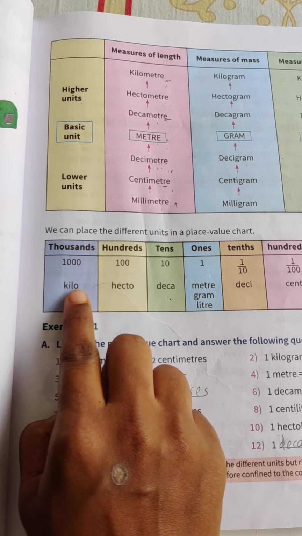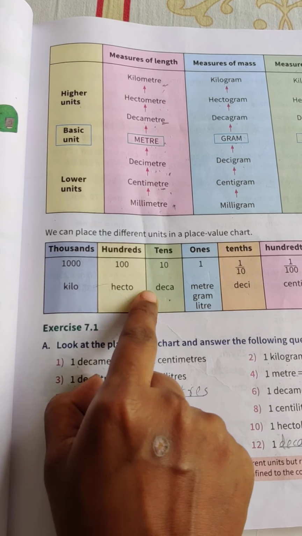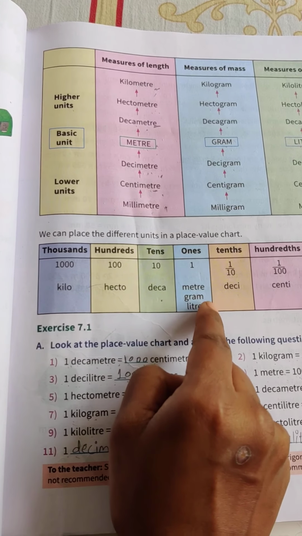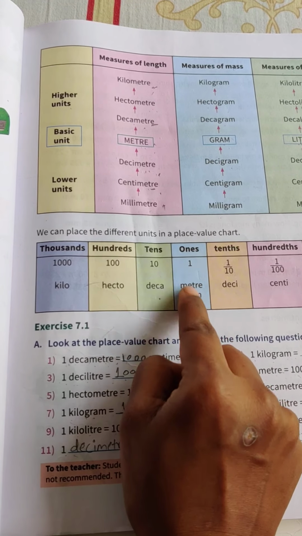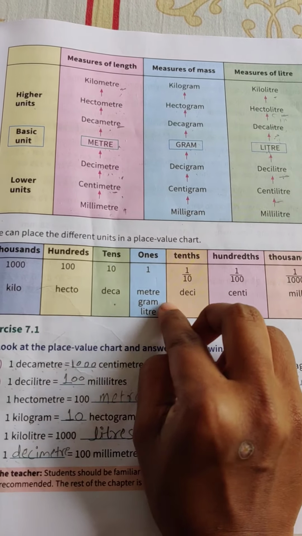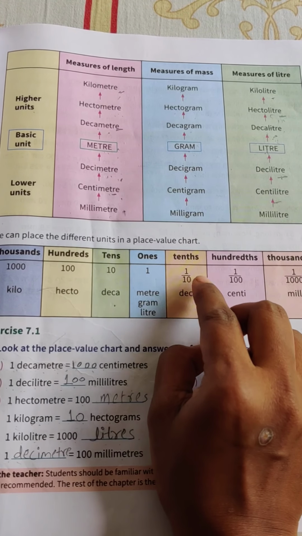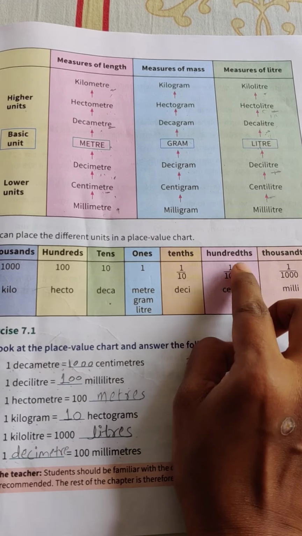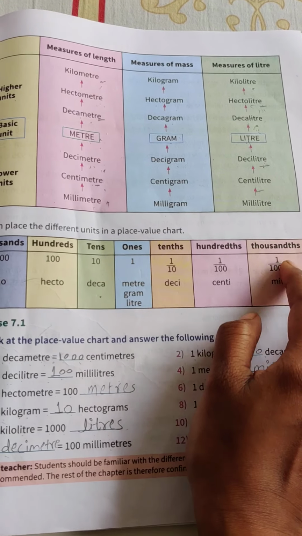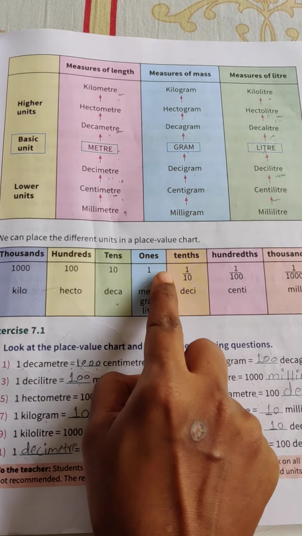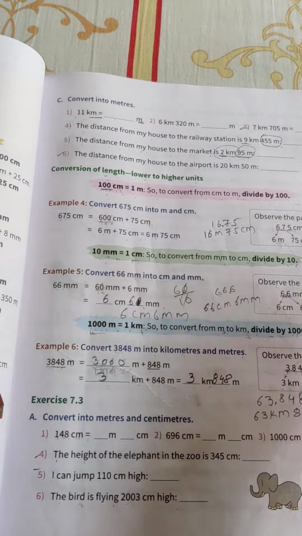Look here, kilo means 1000, hecto means 100, deca means 10. And meters, grams and liters are the basic unit, which means 1. Deci means 1 by 10, then centi means 1 by 100 and milli means 1 divided by 1000. This is the place value chart.